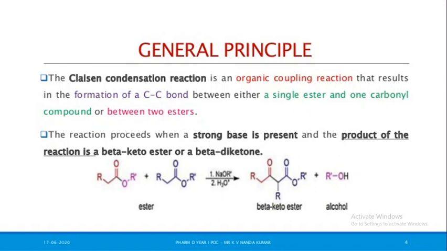Here similar, right hand side R dash. Okay, then here O double bond O, that is the ester. So next carbon alpha, next carbon beta. So beta position is similar. Beta keto ester. Then alcohol is removed. Okay. Next,